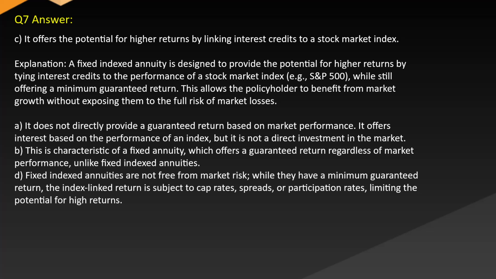A. It does not directly provide a guaranteed return based on market performance. It offers interest based on the performance of an index, but it is not a direct investment in the market. B. This is characteristic of a fixed annuity, which offers a guaranteed return regardless of market performance, unlike fixed indexed annuities. D. Fixed indexed annuities are not free from market risk, while they have a minimum guaranteed return. The index-linked return is subject to cap rates, spreads, or participation rates, limiting the potential for high returns.